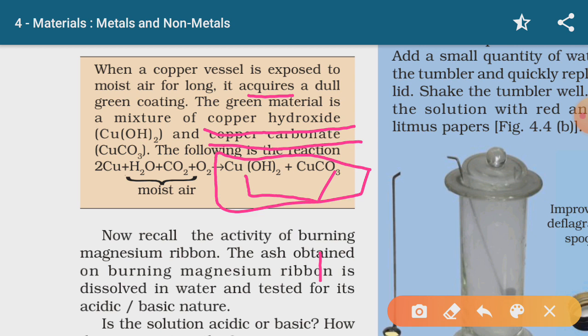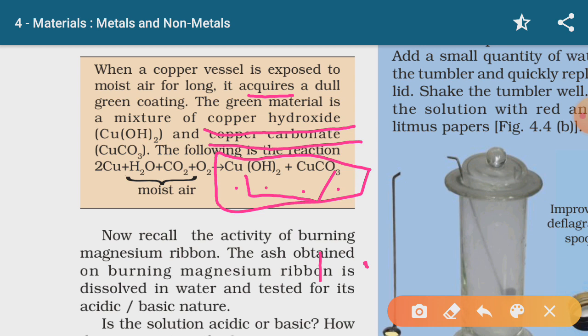When iron comes in contact with moist air. Moist air means oxygen is there and some moisture is also there. Right now we are reading about metals and their reaction with oxygen. In the iron case we discussed that rust is formed. In the same way, other metals like copper get a green coating over them because of the formation of copper hydroxide plus copper carbonate, or basic copper carbonate together.